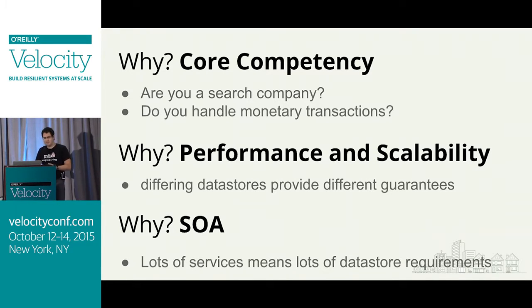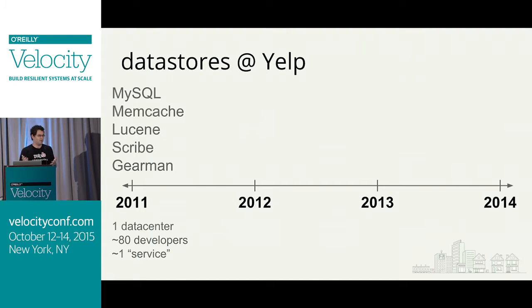And maybe you have a service-oriented architecture that requires lots of services, and those service authors come to you and say, well, we need to be able to do all these crazy things. And you're like, oh my God, I don't know how to make my SQL do that. So sometimes there are good reasons to do this. Our talk is primarily going to be about how to do that, and a little bit of history for how Yelp got there. Josh will take over here.